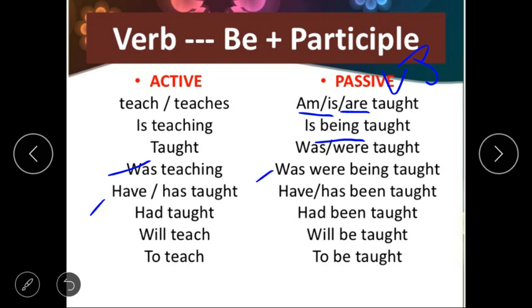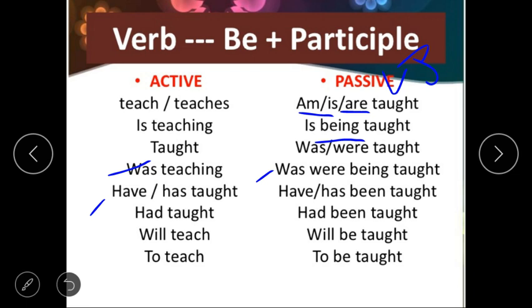Next, now talk about this sentence. Has, have plus third form. If you get has, have plus third form, it means that this is of present perfect tense. This is present perfect tense. In present perfect tense, we need to use been.